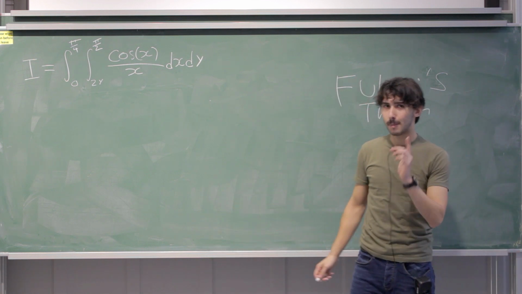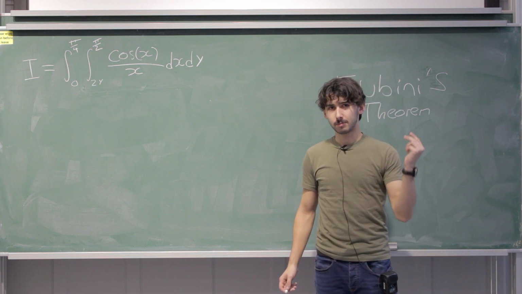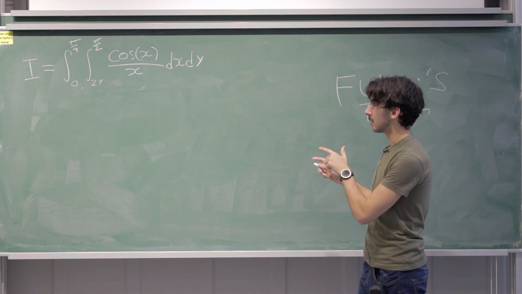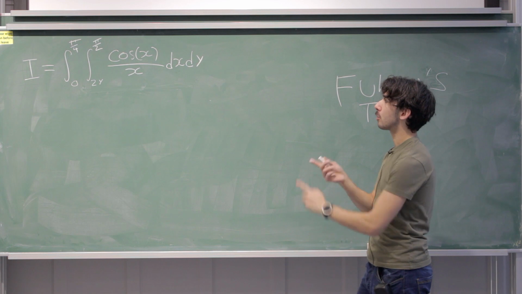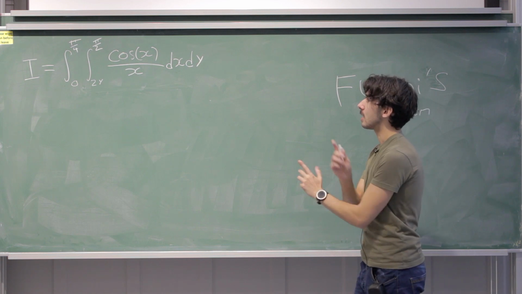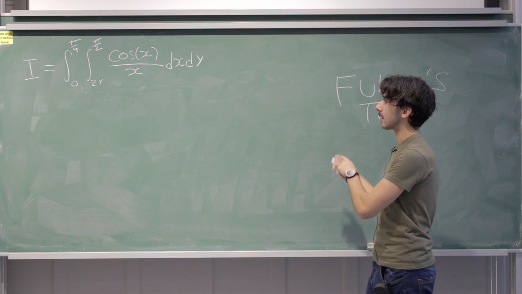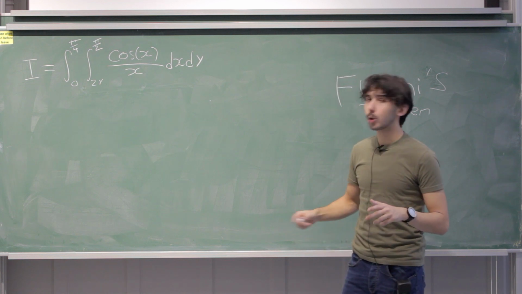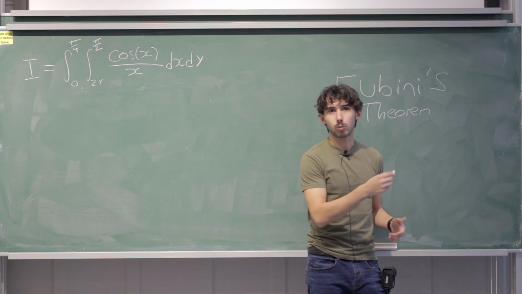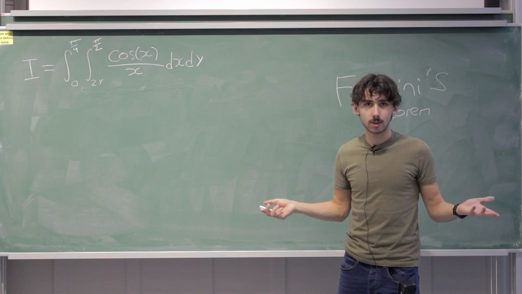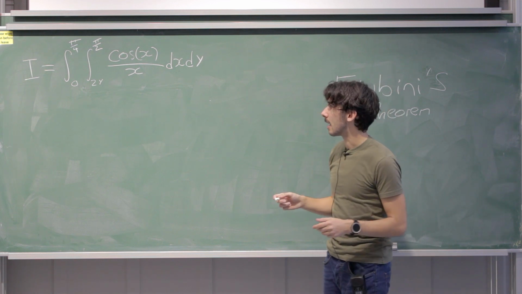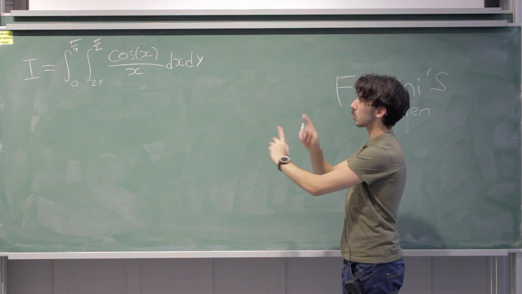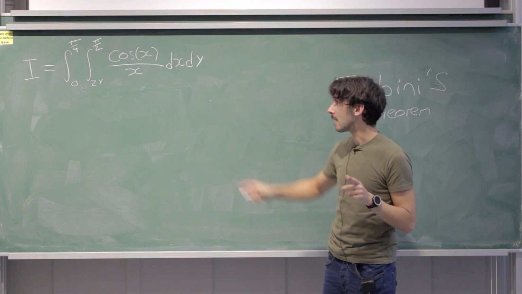Well, this is the cool thing about double integration that you can do: Fubini's theorem. Fubini's theorem says that if you swap the order that you do the integration, so if you do dy and then dx, rather than dx then dy, you can maybe do it. I'm not going to prove Fubini's theorem, or even write it down. What it says is that it is possible to do the integration in a different order. You can swap them around, and I will show you exactly how to do that for this problem.